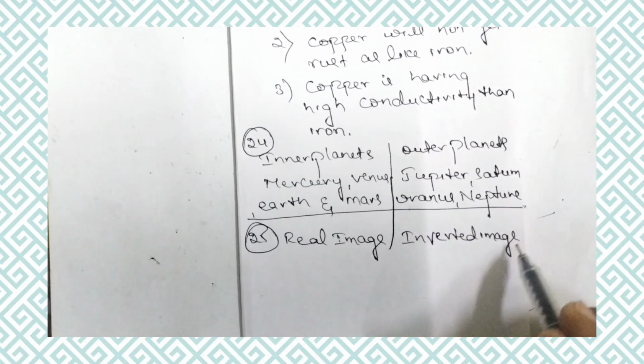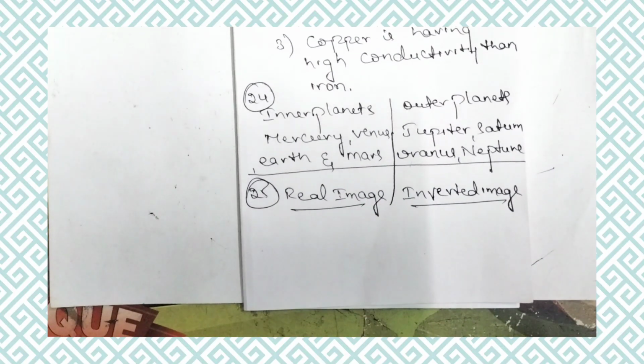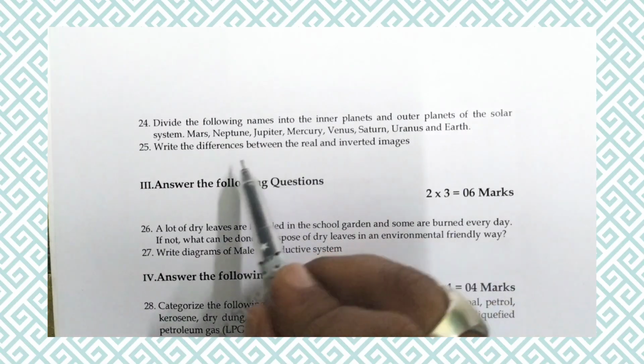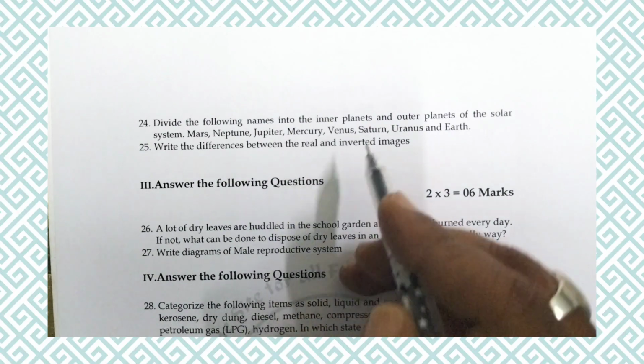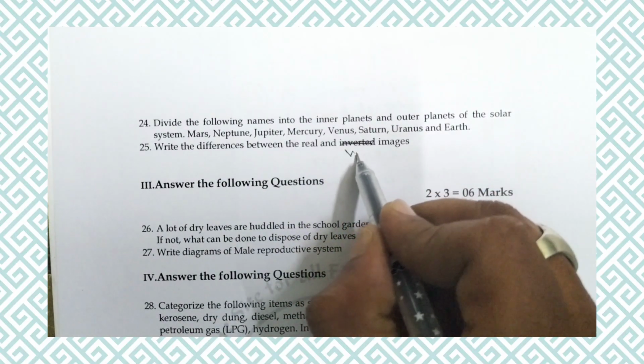Let us write the differences between real and inverted images.